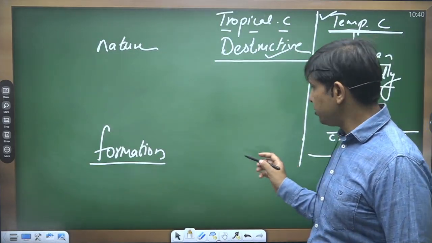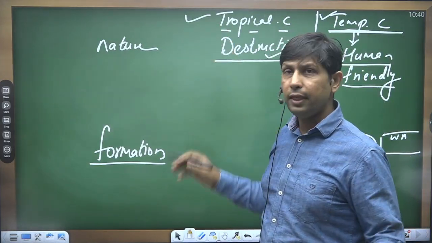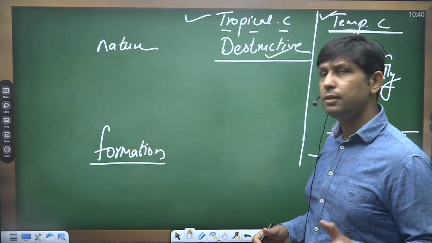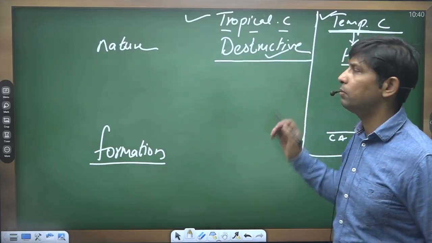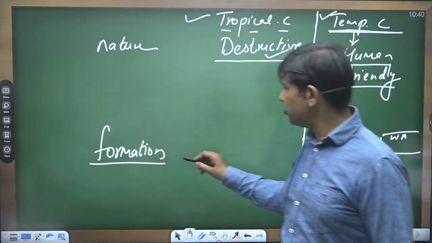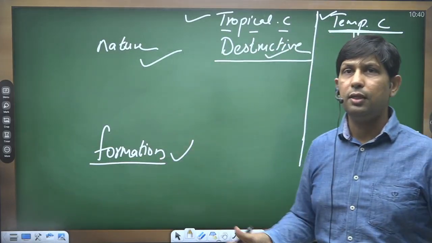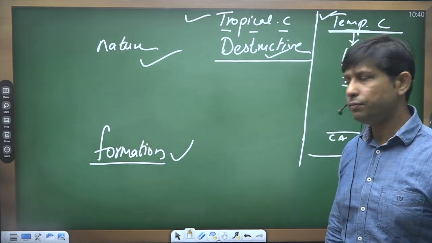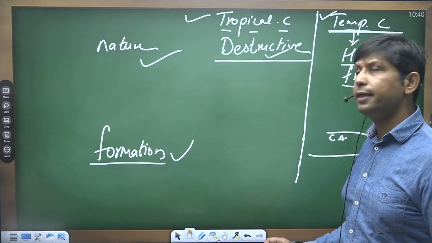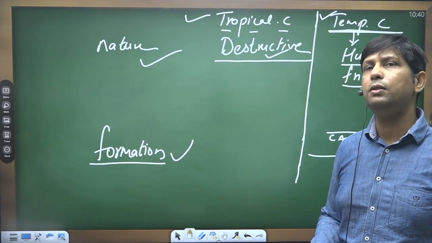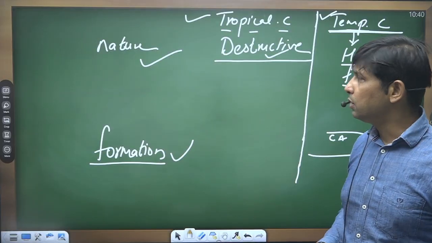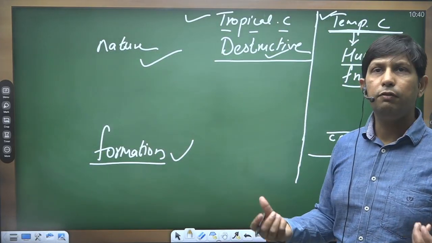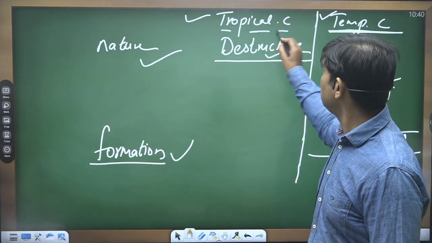Whereas in case of tropical cyclone, we don't have this kind of action of air masses. There is some other mechanism linked with the formation of tropical cyclone. So even the formation and the nature are totally contrasting if we compare the tropical from the temperate cyclone. So we are not categorizing strictly on the basis of the location of their formation. Even the nature and other aspects, like formation, are totally different from one cyclone type to another.